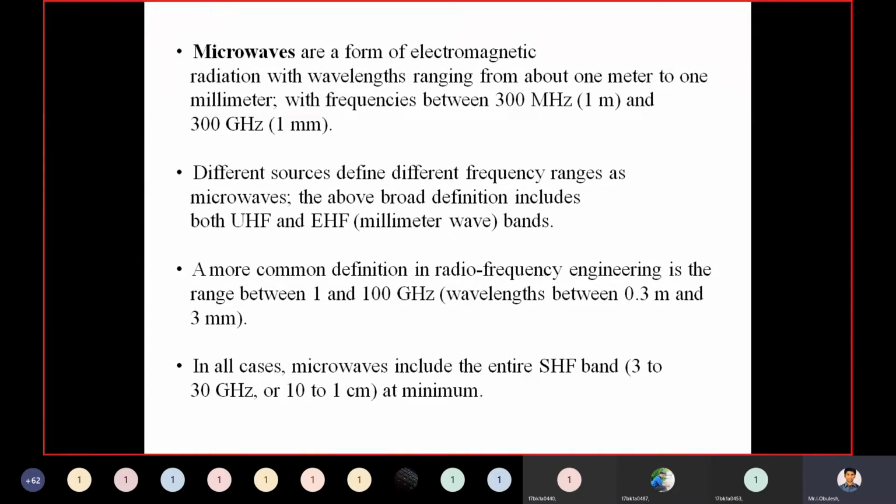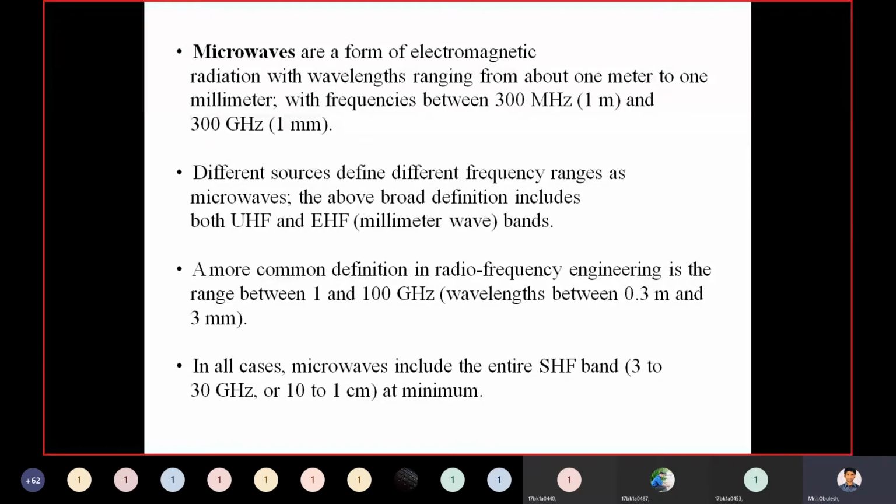Remember, microwaves are a form of electromagnetic radiation with wavelengths ranging from about 1 meter to 1 millimeter, or in frequencies between 300 megahertz and 300 gigahertz.